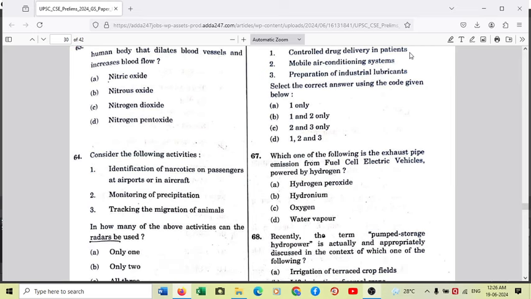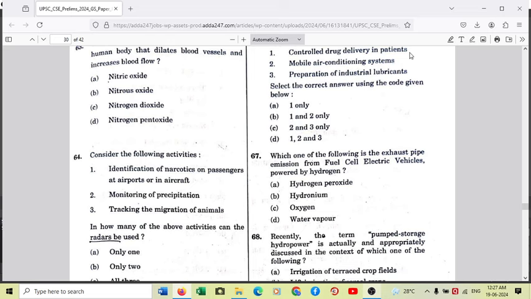Another question on your screen, 67. Which one of the following is the exhaust pipe emission from fuel cell electric vehicles powered by hydrogen? Now we have all read about hydrogen powered electric vehicles, and it has been in the news lately, and in the last 2 years the research in this sector has been there. So we all know the only exhaust in electric vehicles which are powered by hydrogen is water, and since water in gaseous form is exhausted, the answer is option D, which is water vapor.